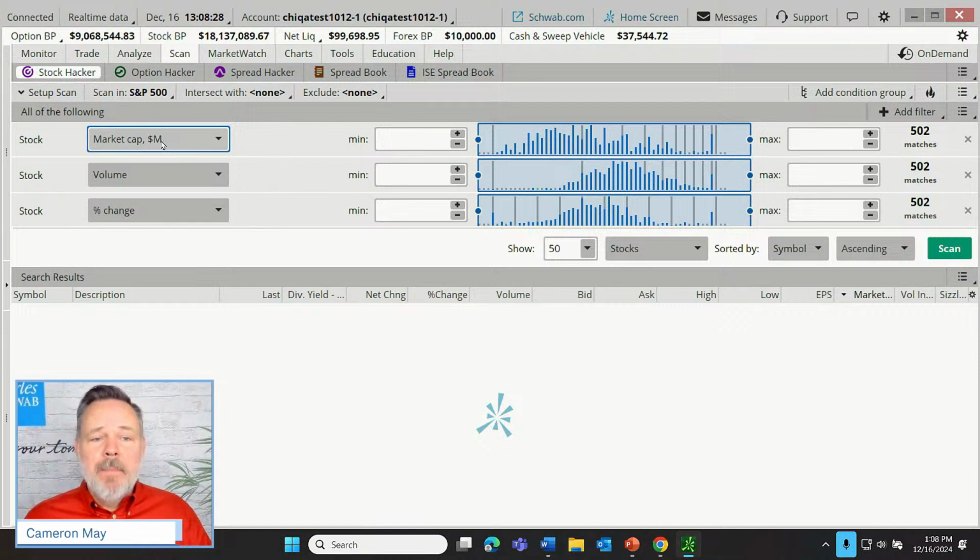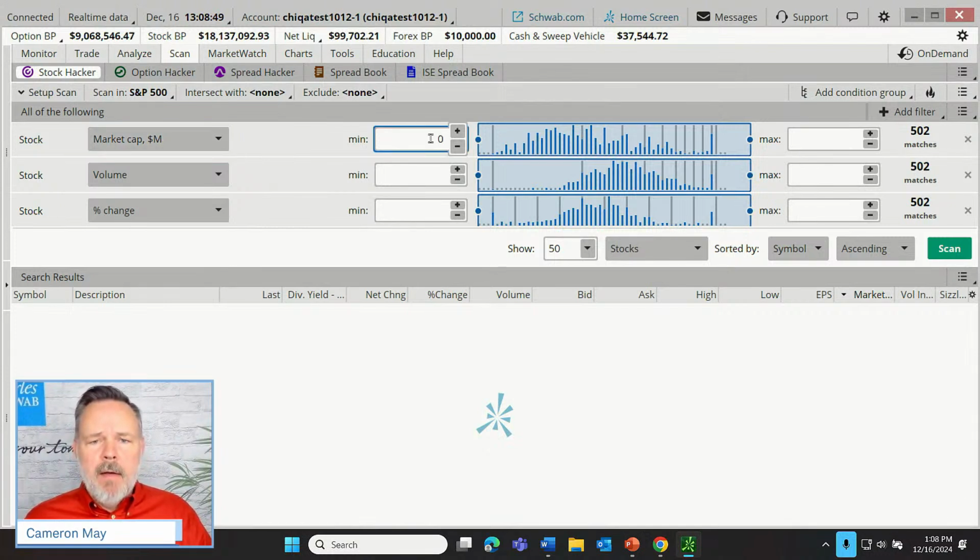You see the $M. So if you're not familiar with market cap, it literally refers to the size of a company. It takes the price per share, multiplies it by the number of shares, and that gives us basically the size of the company in a dollar valuation. So if we have a $100 stock that has 1 million shares trading, that's a $100 million company market capitalization.